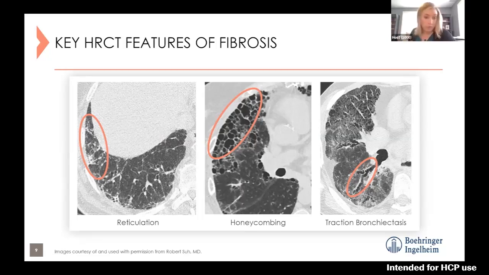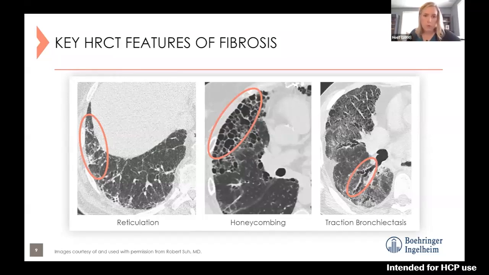Next, on the far right is a picture of traction bronchiectasis. This is irreversible dilation of the bronchi. And by definition, traction bronchiectasis results from that fibrotic lung tissue contracting and pulling those airways open. There is standalone bronchiectasis in different diseases and its own disease, but when we see traction bronchiectasis, it's in this setting of interstitial lung disease.